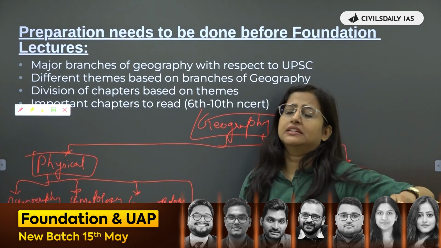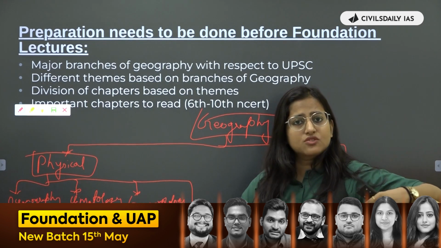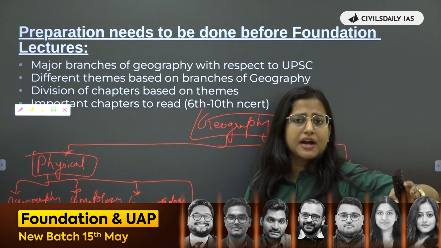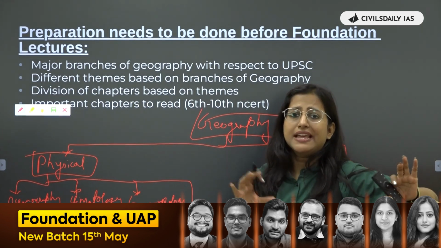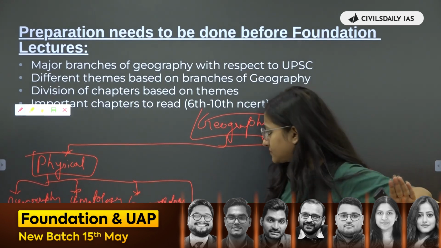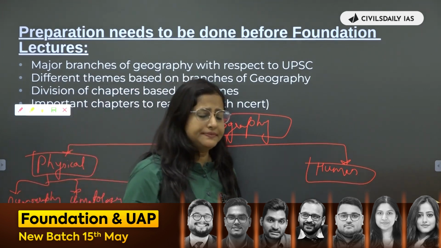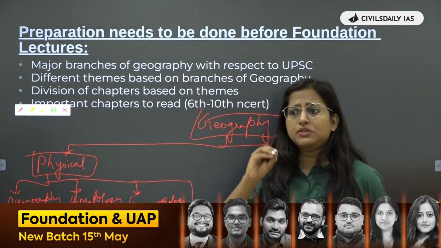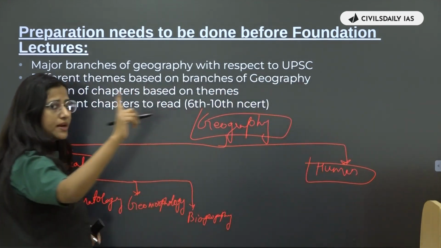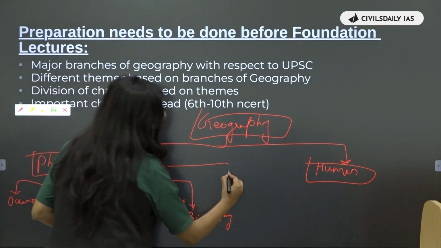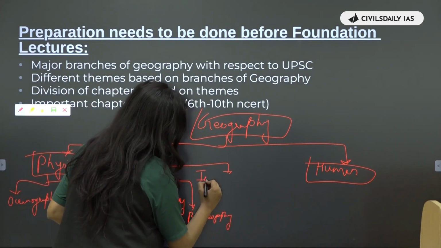So if anything in which the environment is getting impacted, the interaction that is going on in the environment, the pollution part, biodiversity part, flora fauna part, all these things will come under environmental geography. Okay. Now again, these are the major themes. Now within India, you will read about the climate of India. है ना? So within this physical geography, we can make one more theme, that is India physical geography, right? India physical.